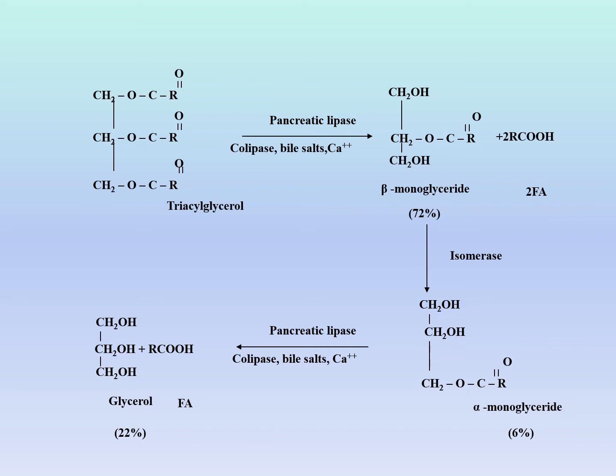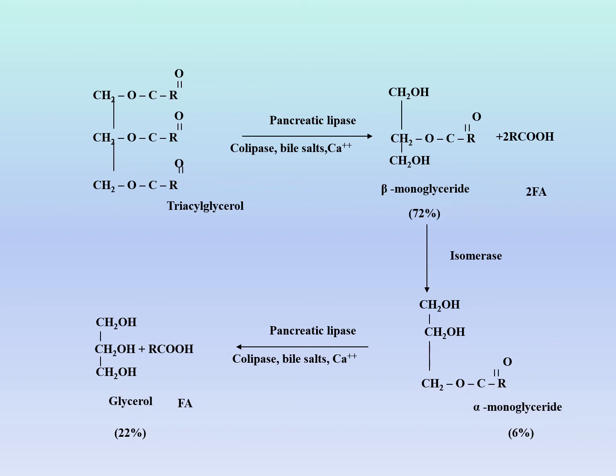So here it hydrolyzes this fatty acid and this fatty acid, releasing the two fatty acids. While this fatty acid in the beta position, the pancreatic lipase cannot act upon it. Pancreatic lipase needs colipase, bile salts, and calcium for its action.